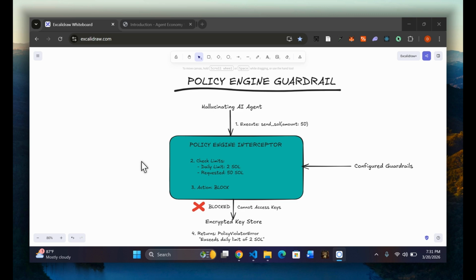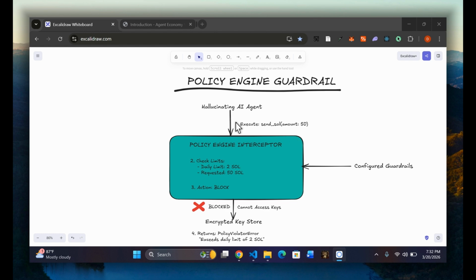Let's talk about the policy engine guardrail for the agent wallet economy. So, this engine acts as a guard to keep the whole agentic system in check against doing what it's not supposed to do. We can see from this illustration a hallucinating AI agent trying to execute a simple transaction of sending a huge amount of Solana, with 50 stated here.